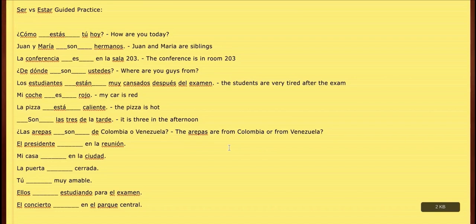Next one, el presidente, blank, en la reunión. The president is in, in this case we'll translate it as meeting.